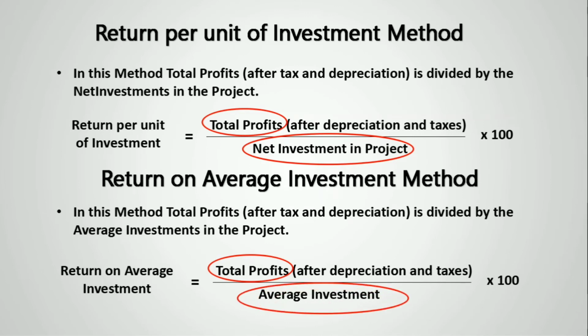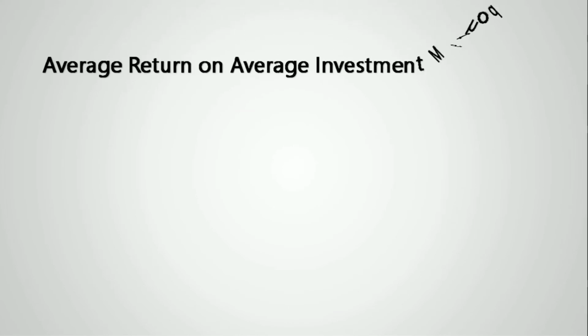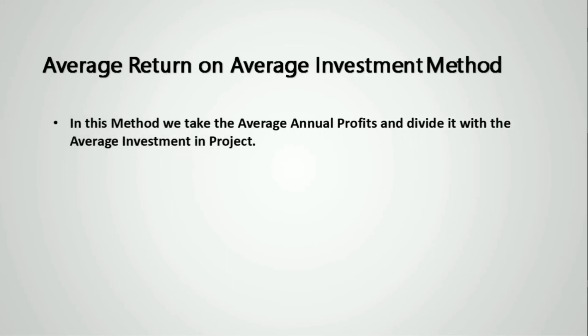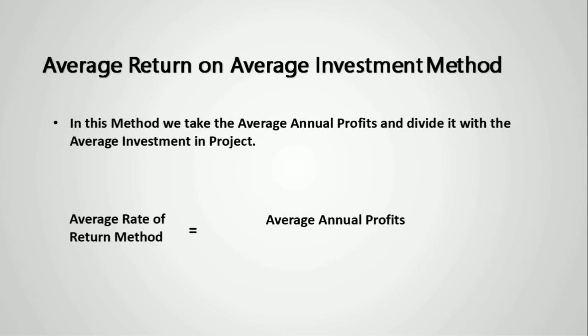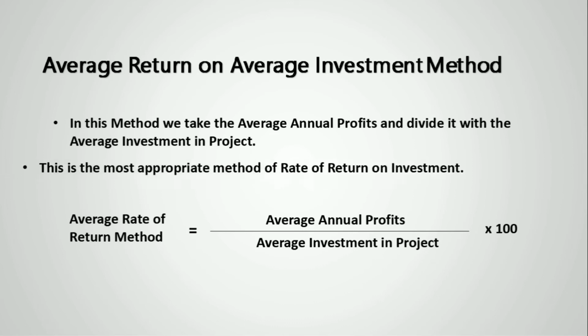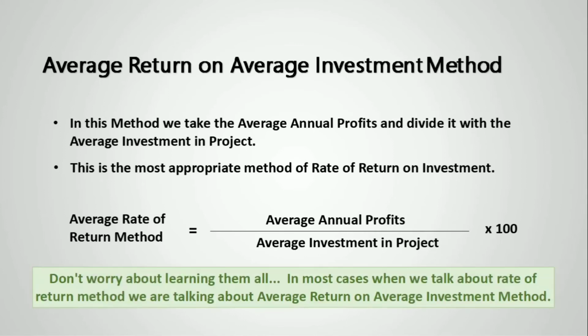The last method is average return on average investment method, sometimes also called as ARR method. In this method, average annual profits are divided by average investments in project. And this is the most appropriate method of all the 4 methods of rate of return. Now here's the tip. You don't have to learn all 4 rate of return methods. When people say rate of return method, they are usually talking about ARR method.